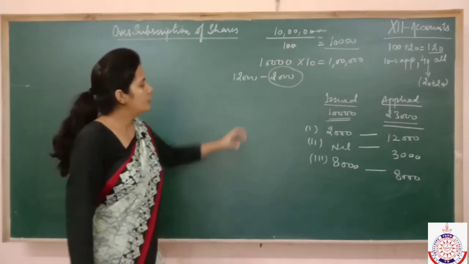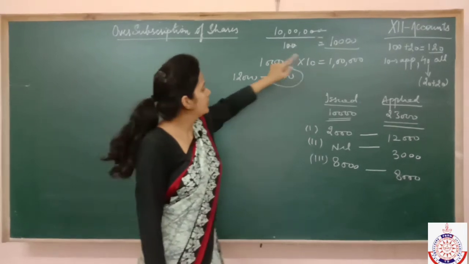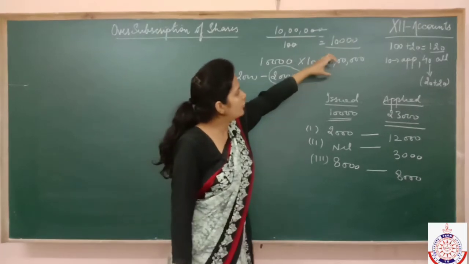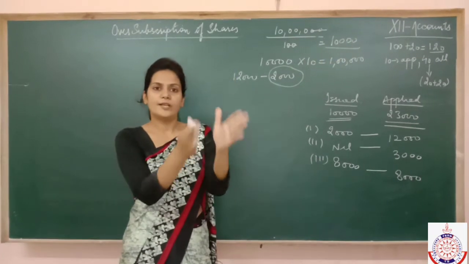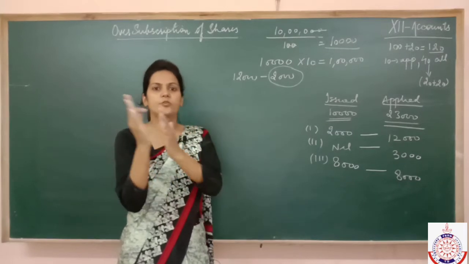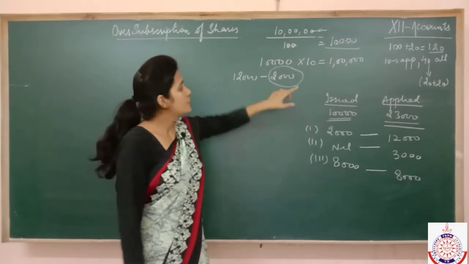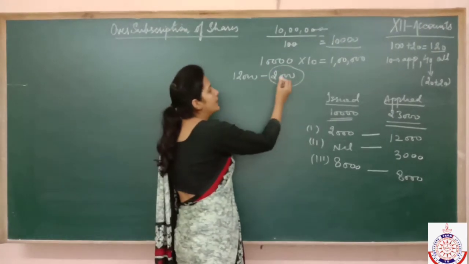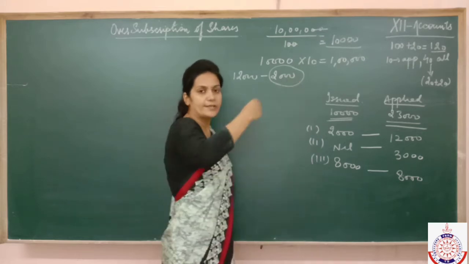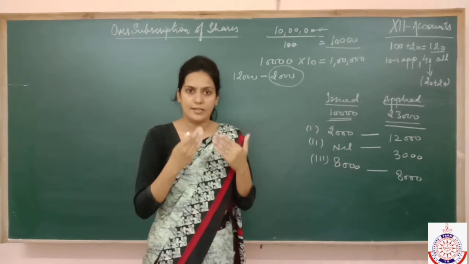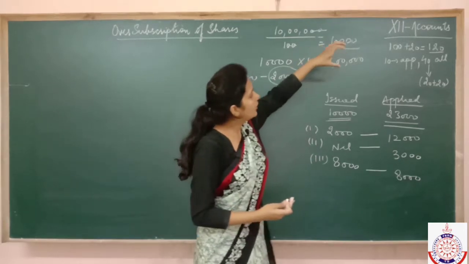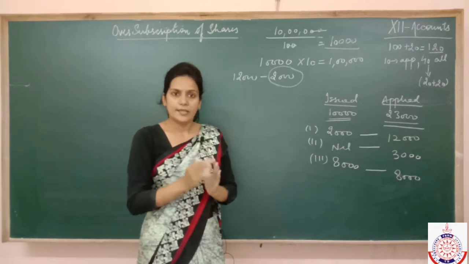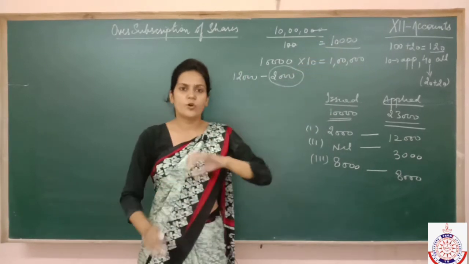Correct? So now we have to transfer this 1 lakh to the next installment, but we need to check how much of this 1 lakh will be adjusted on allotment and how much will be adjusted on further calls. This we need to check. For calculating that, first of all you need to check whether the total amount of the installment on which you are going to adjust has the capability to absorb the full 1 lakh rupees.